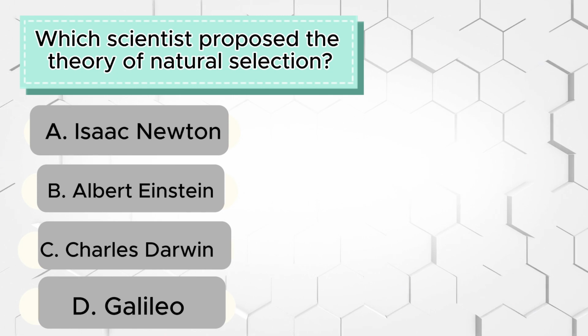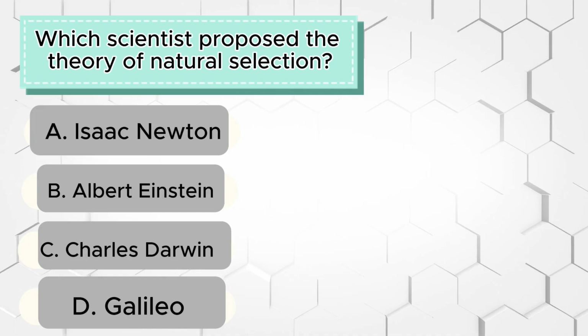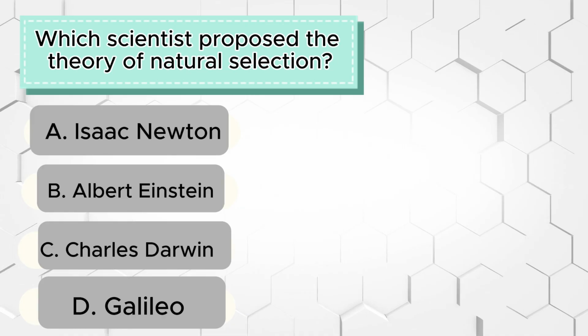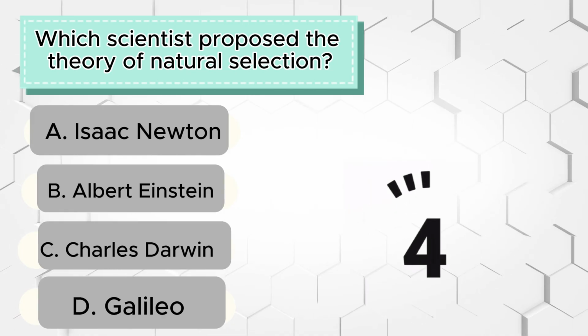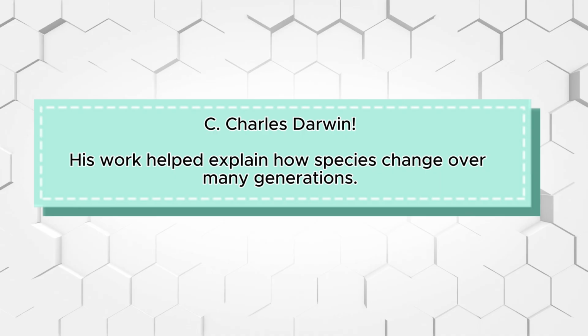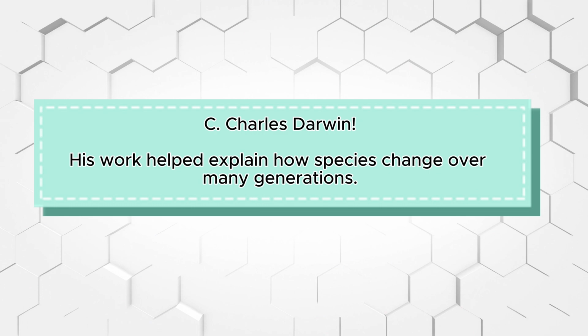Question 6. Which scientist proposed the theory of natural selection? A. Isaac Newton. B. Albert Einstein. C. Charles Darwin. D. Galileo. Time's up! The correct answer is C. Charles Darwin. His work helped explain how species change over many generations.